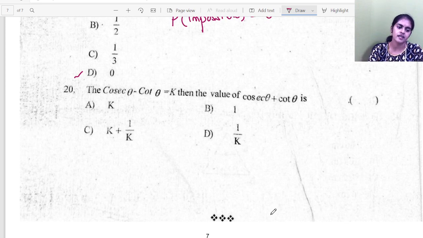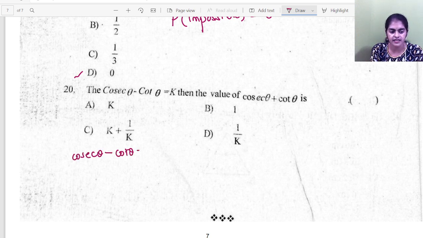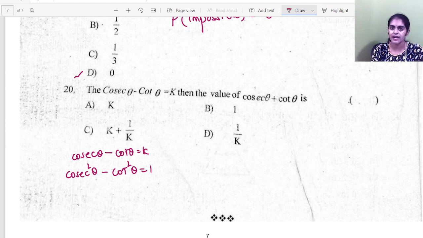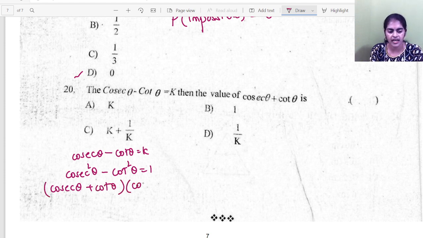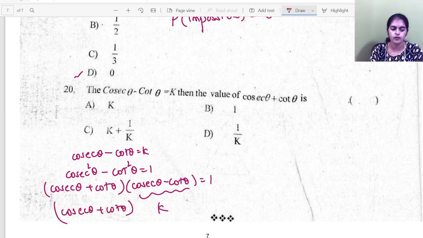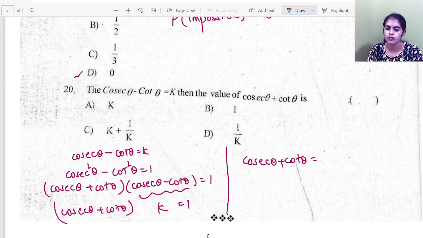Now the next one: cosecant theta minus cot theta is k. You need to find the value of cosecant theta plus cot theta. Here cosecant theta minus cot theta is given as k. But you know that cosecant square theta minus cot square theta is 1. Now this is like a square minus b square, so I can write it as (a plus b) into (a minus b), and this is equal to 1. But cosecant theta minus cot theta is k. So (cosecant theta plus cot theta) into k is equal to 1. In the final step, cosecant theta plus cot theta equals 1 by k.